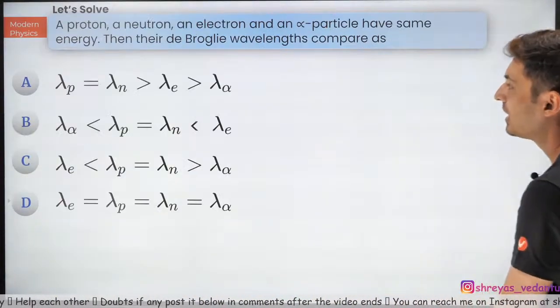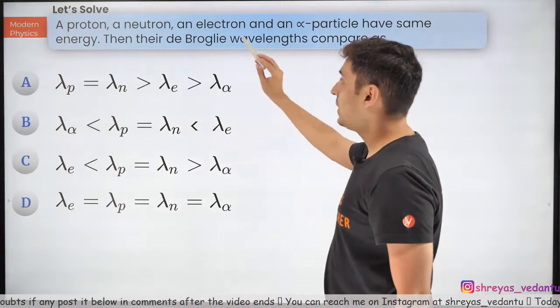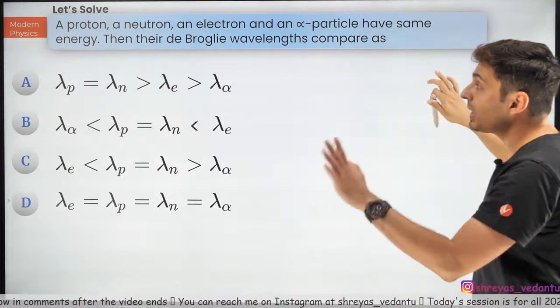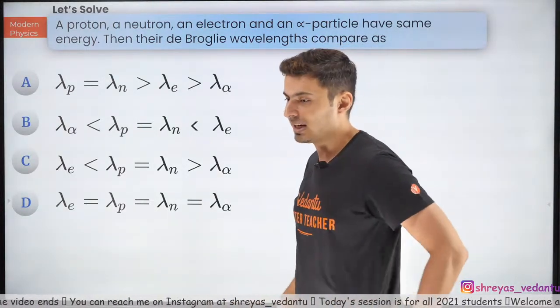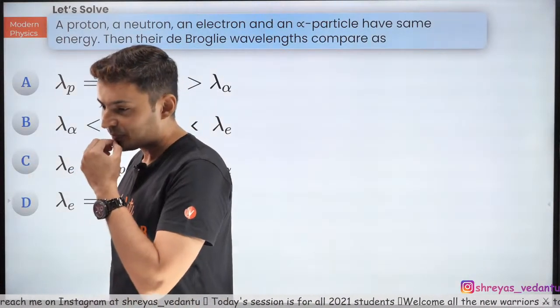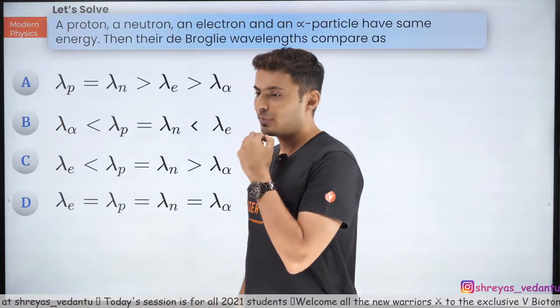Thank you, Angel Rose. Okay, next question coming up on your screen now. A proton, a neutron, an electron and an alpha particle have the same energy, then compare their de Broglie wavelengths. It's going to be very interesting. Some are saying B. Okay, come on, my warriors.